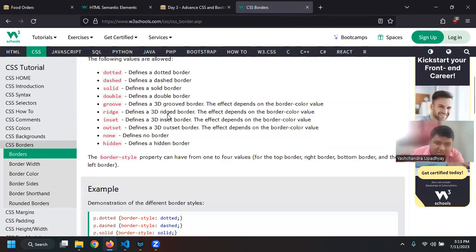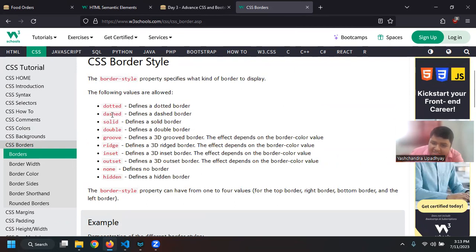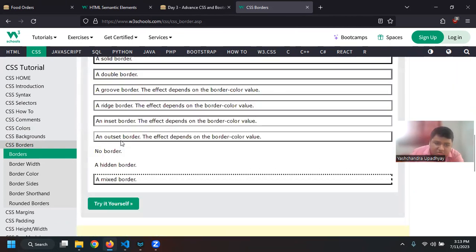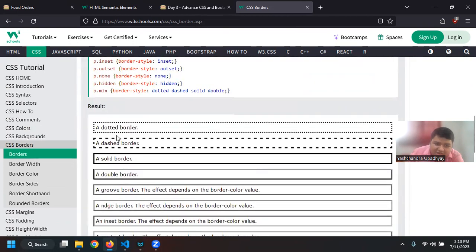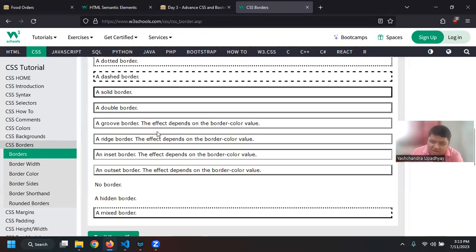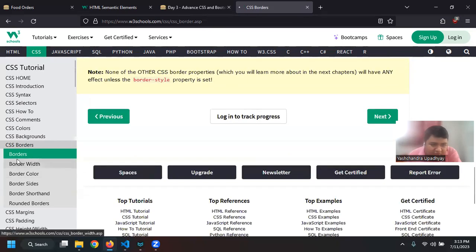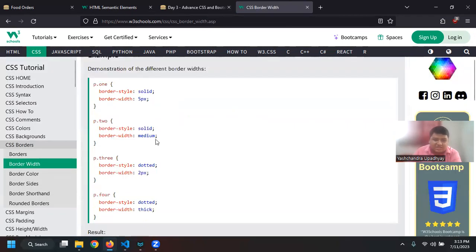Right. So let me see. Yeah. So there is dotted style, dashed, and then solid as well as double. So see, this is the dotted border. If you apply the dotted style, then it will look like this. And basically, you can look at how different kinds of styles look on the border. We also have the border width, where we can say that the border width will be 5 pixels, right? So this is border style and border width, but you can also use just border and say 5 pixels solid, and then color. It will apply a 5 pixels solid border and color to that particular border also, if you just use border.